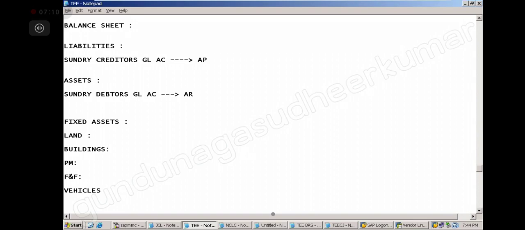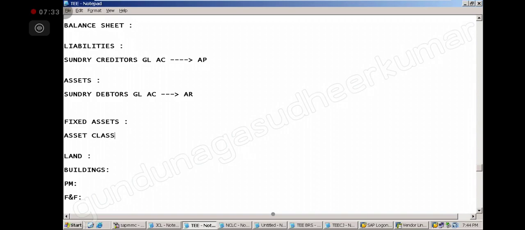Not correct. That's why you have a requirement to show land separate, building separate, plant and machinery separate, and every asset you have to show separate. So what do we call them? We call them asset classes. Each one of them we call an asset class.